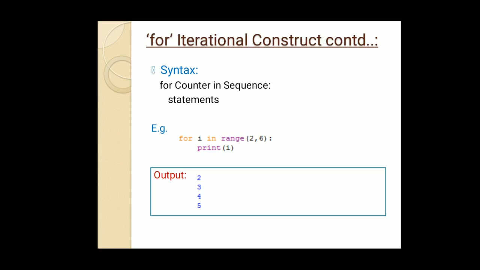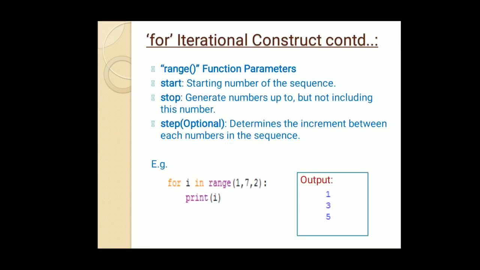Now, coming next in our for loop construct, we have to understand the functioning of the range function, as it is very much used in the execution of the for loop. Range function parameters: we have three kinds of parameters, as we discussed earlier, and you can see the examples given below. The first parameter is start.